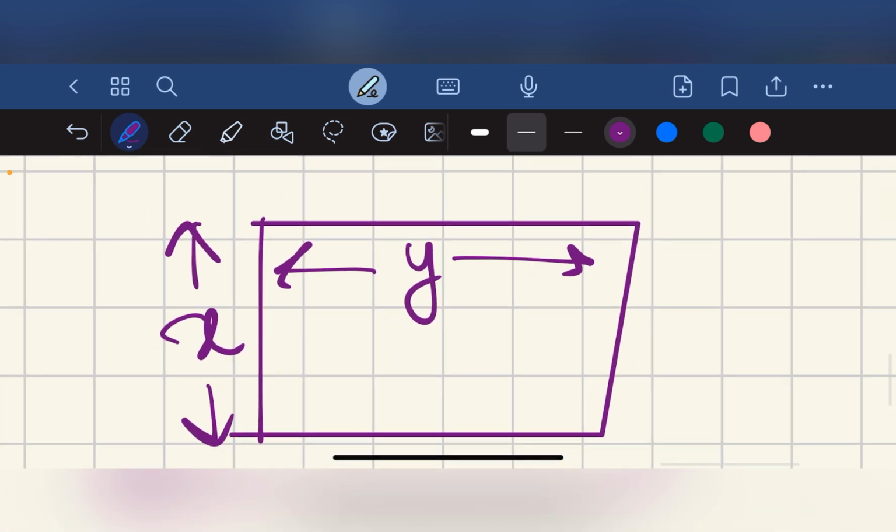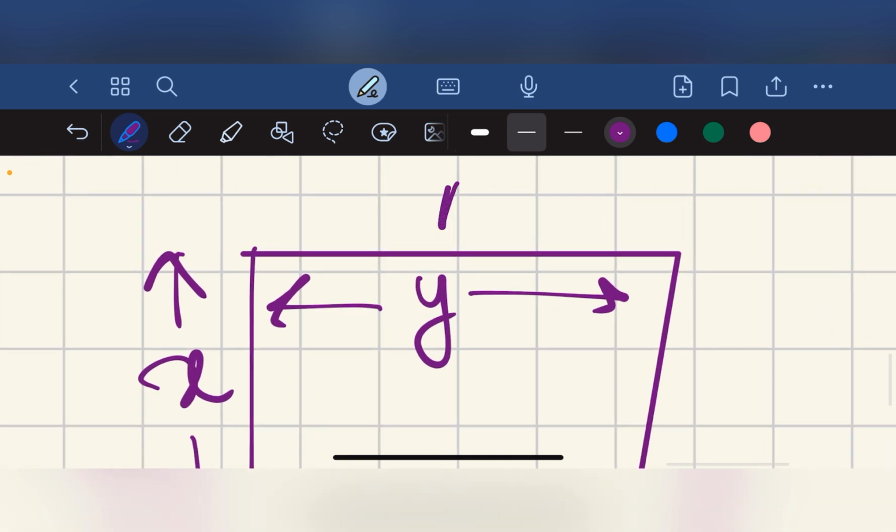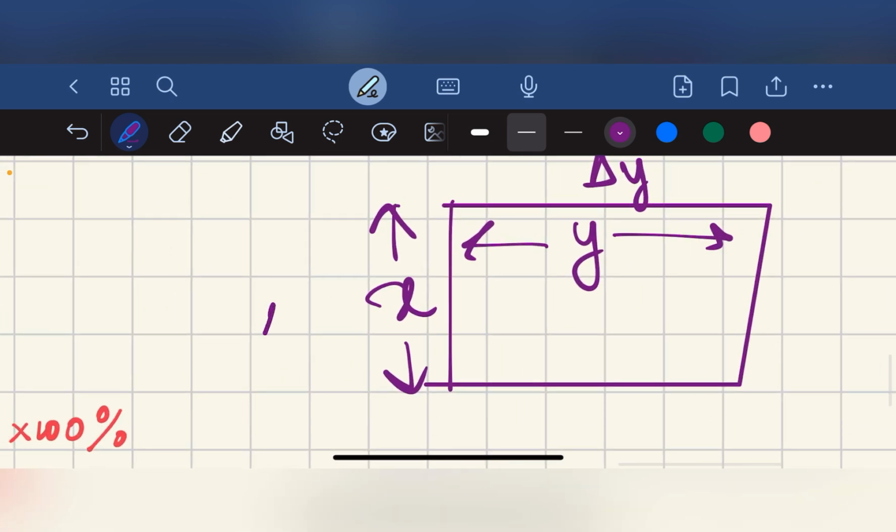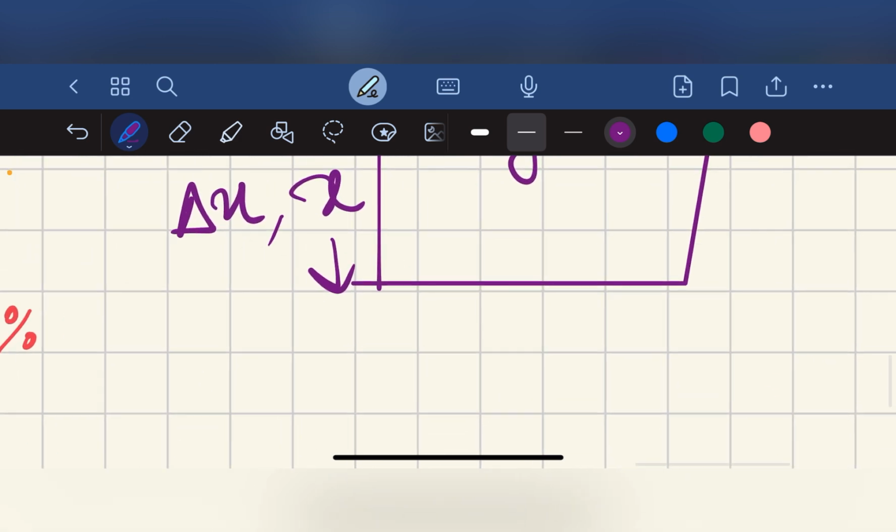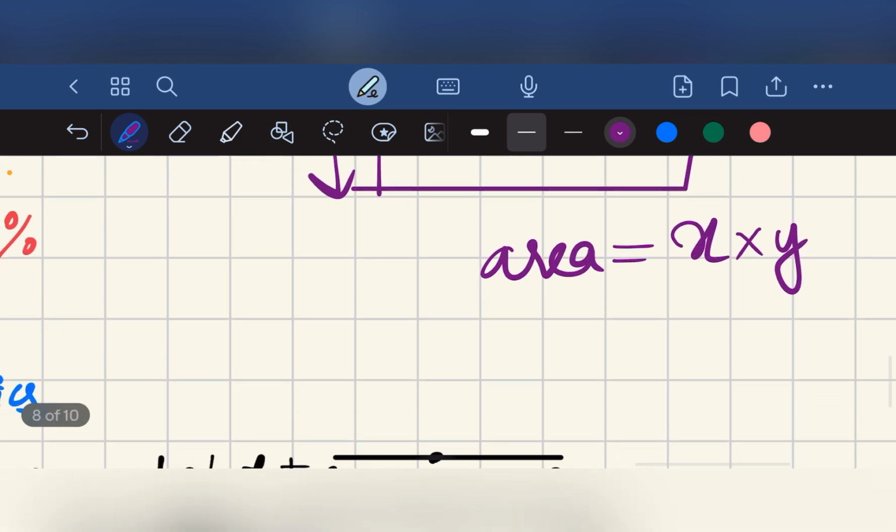While measuring the length, we get an error of delta y. While measuring the breadth, we get an error of delta x. And we have to find the area. Area is equal to x into y.